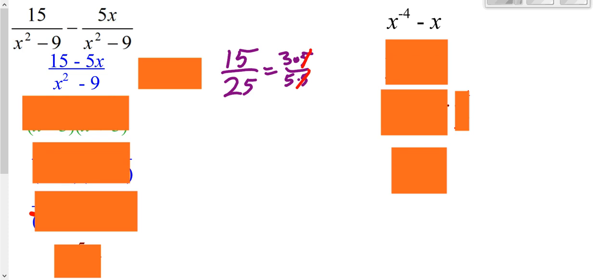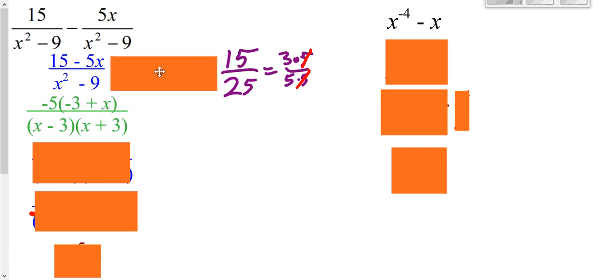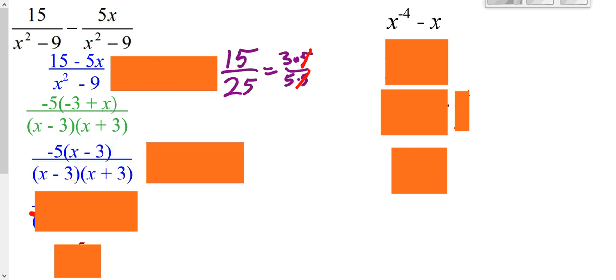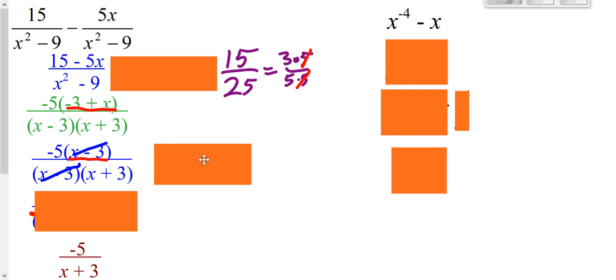So we're going to do the same thing here. We'll factor the top and factor the bottom. Now, yes, you could pull out just a positive 5 on top, but there's a reason I pulled out a negative 5. That's because if I pull out a negative 5, I end up with this negative 3 plus x, which is really this here. That ends up being the same as this and this. So then I'm just left with that negative 5 on top and then x plus 3 on the bottom. If I had not pulled out that negative 5 and pulled out a positive 5, it would not match perfectly top and bottom.